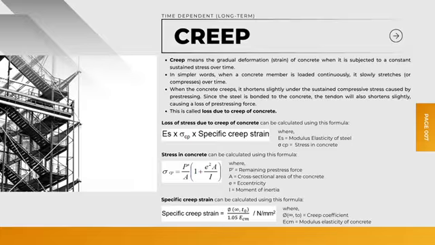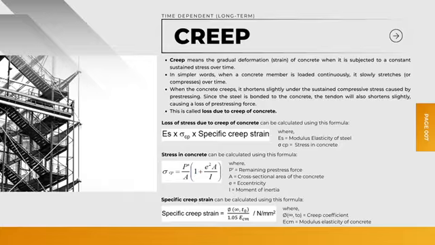Next is losses due to creep. Creep means the gradual deformation of concrete when it is subjected to a constant sustained stress over time. In simple words, when a concrete member is loaded continuously, it slowly stretches or compresses over time. When the concrete creeps, it shortens slightly under the sustained compressive stress caused by pre-stressing. Since the steel is bonded to the concrete, the tendon will also shorten slightly, causing a loss of pre-stressing force. This is called loss due to creep of concrete.